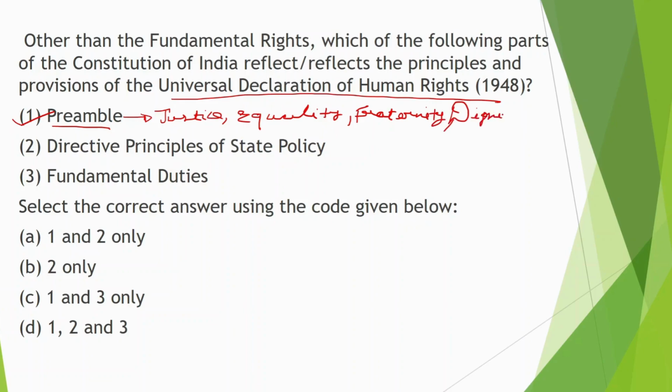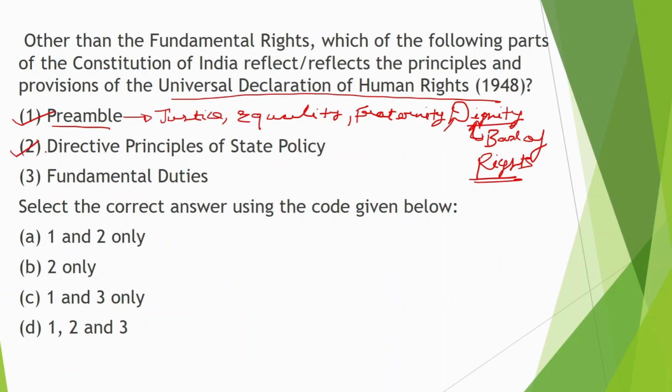And dignity is the base of rights. Base of rights means all this comes under dignity only.